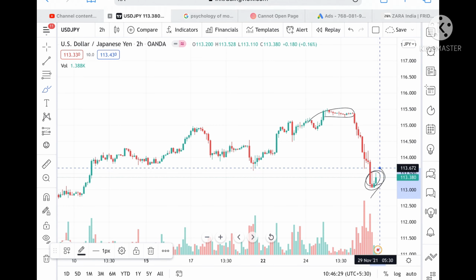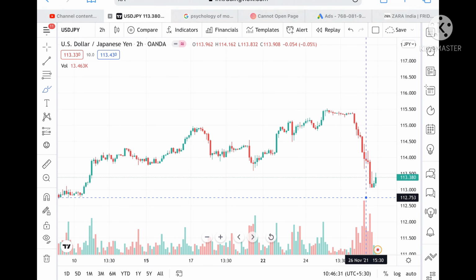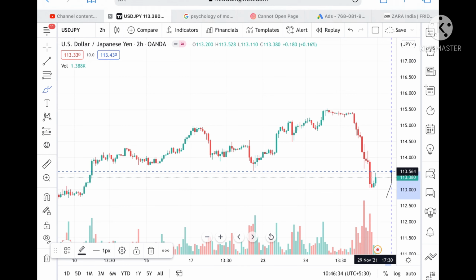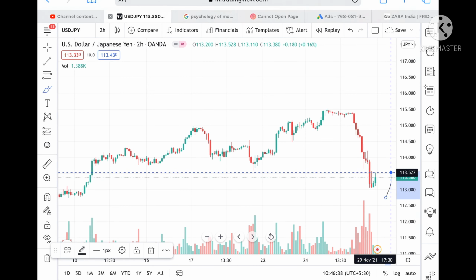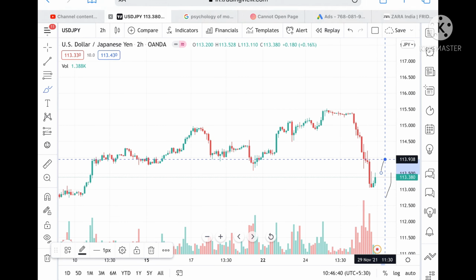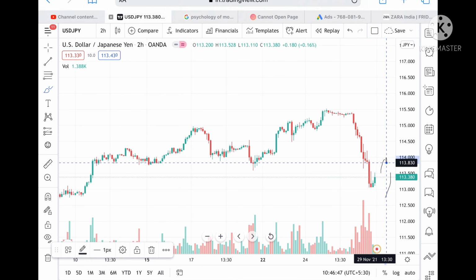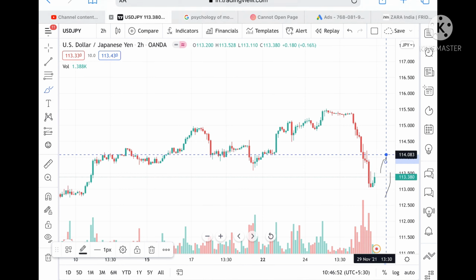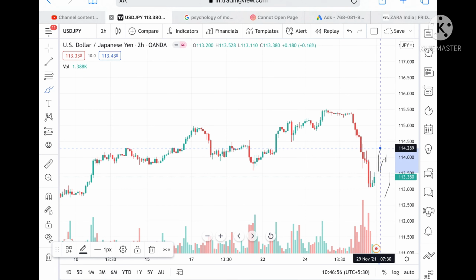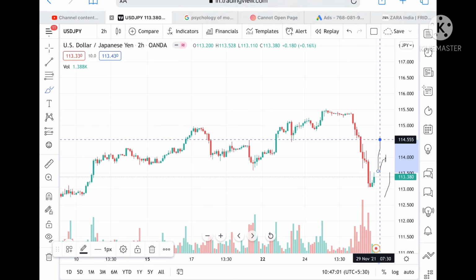Now if we look at the chart, we can see two green candles forming. Suppose the price sustains this level, then we can see a level of 113.527, and from there it can go and touch a level of 113.9, then a level of 113.805, and from there it can go further upside to a level of 114.035, and from there to a level of 114.083. Okay, and if the price sustains this level, then we can see a level of 114.277, and from there a level of 114.555.